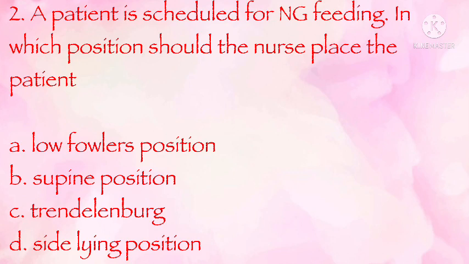A patient is scheduled for angio-feeding. In which position should the nurse place the patient? Low Fowler's position, supine position, Trendelenburg position, side-lying position. The correct answer is A. Low Fowler's position.